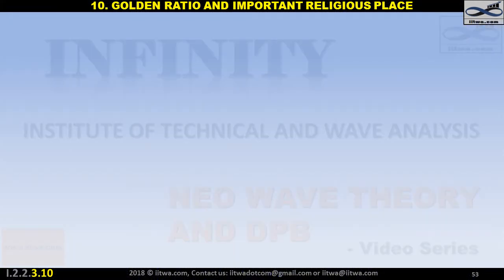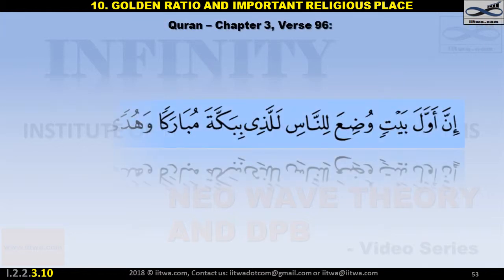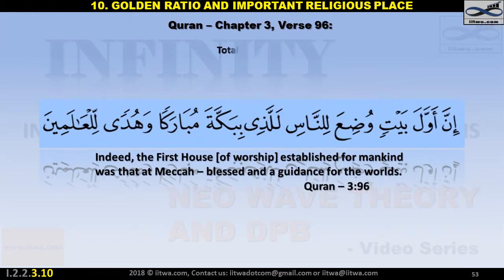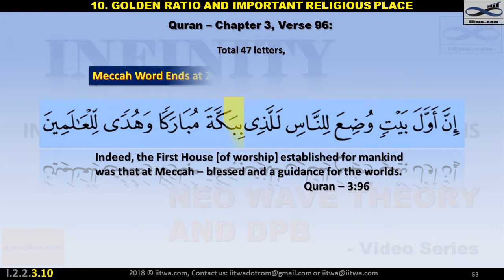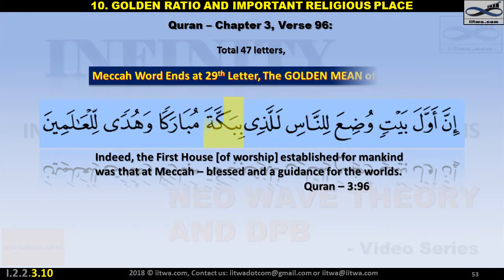In the Quran, the city Mecca is referred to only once, in chapter 3, verse 96. This verse is composed of a total of 47 letters. The word used for the city Mecca, shown with a yellow rectangle, ends exactly at the 29th letter. The 29th letter is the golden mean of the whole verse.